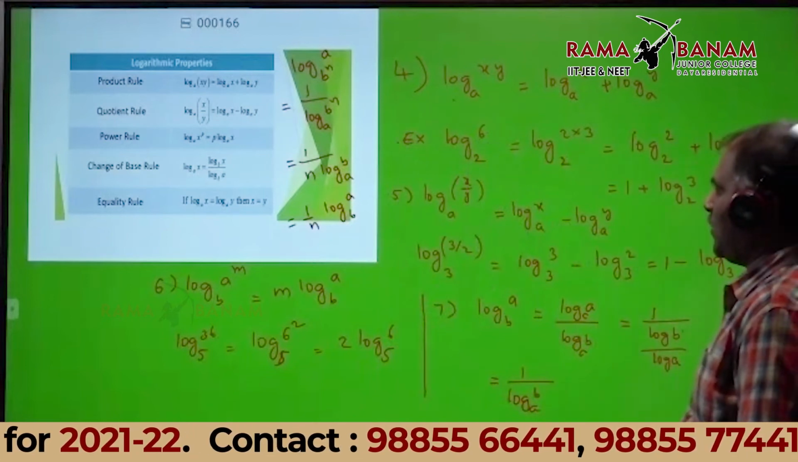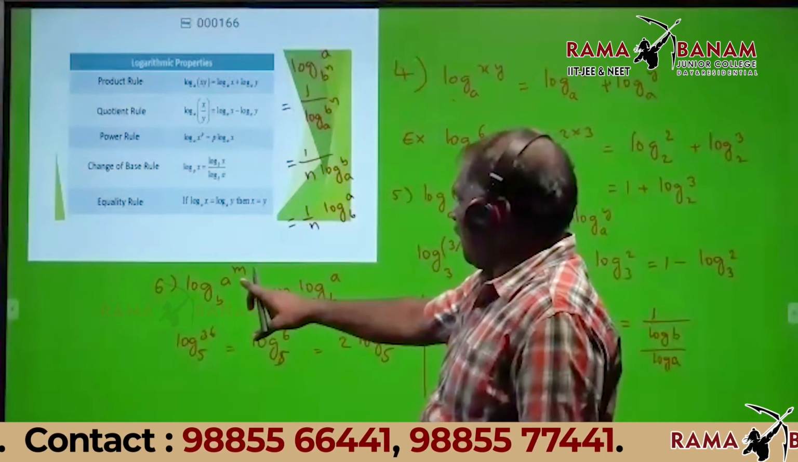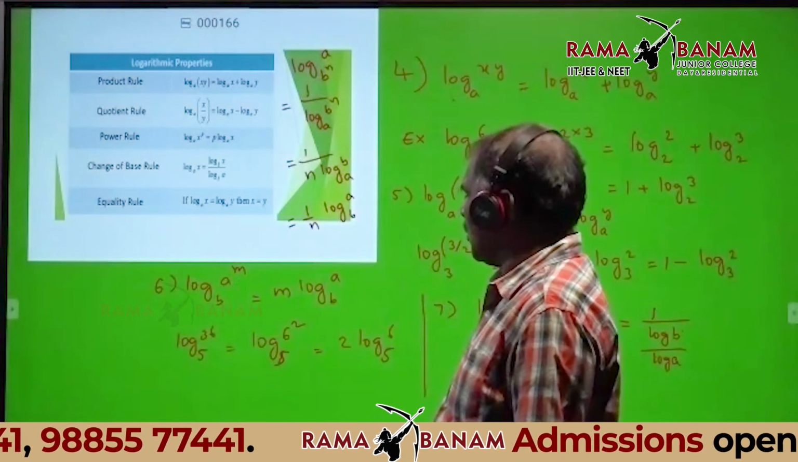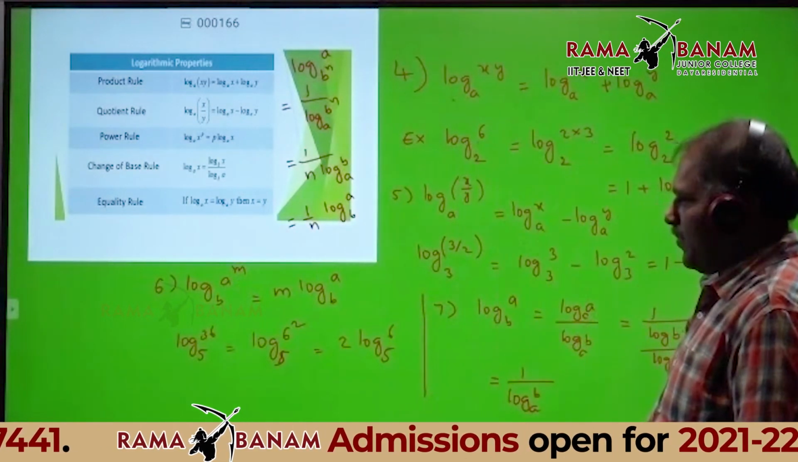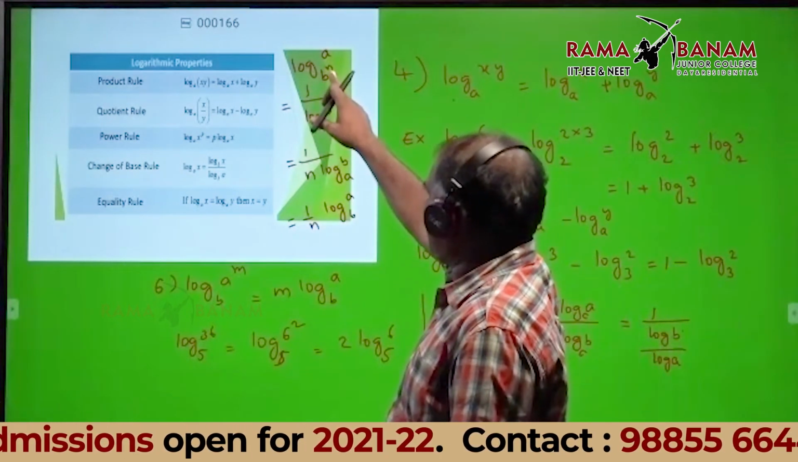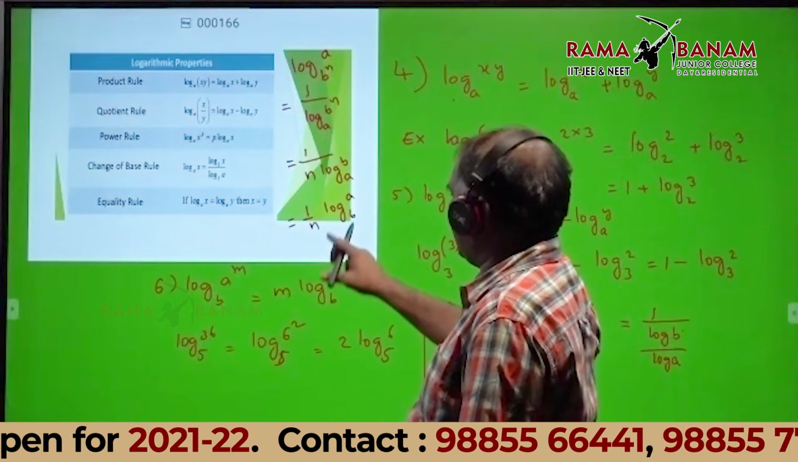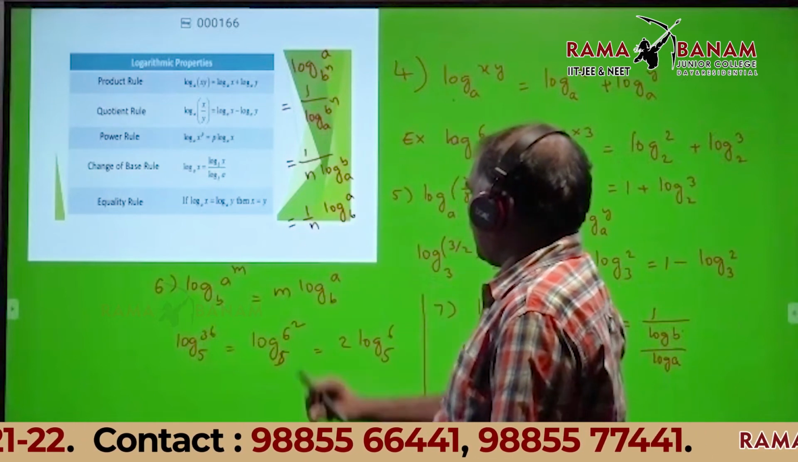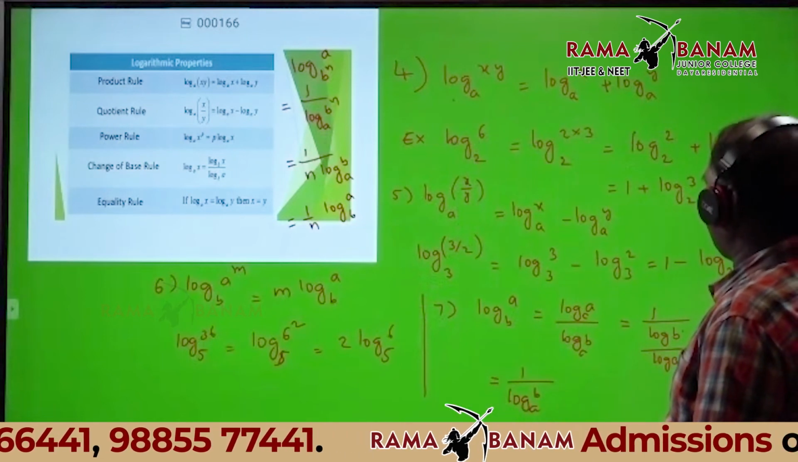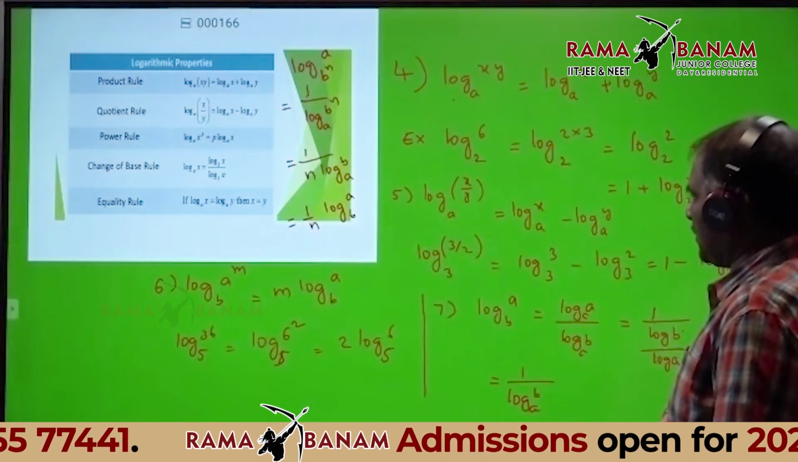Therefore, when power again power will be there, that comes before, m into log A base B. And here, when base power will be there, we get 1 by that value into log A base B.